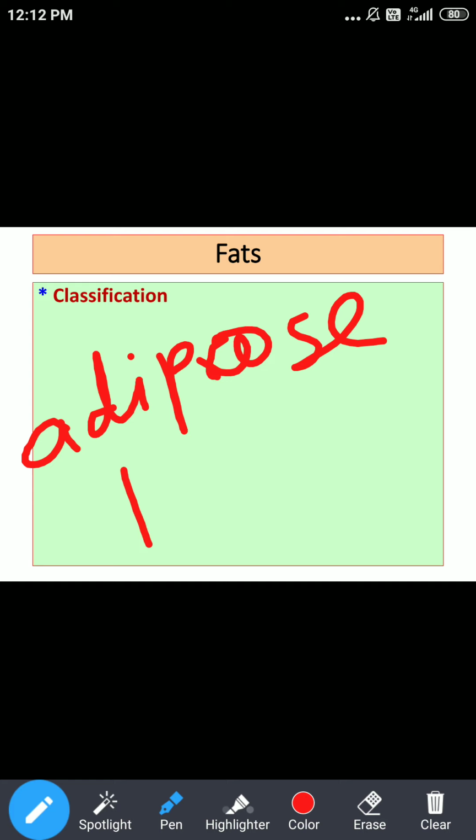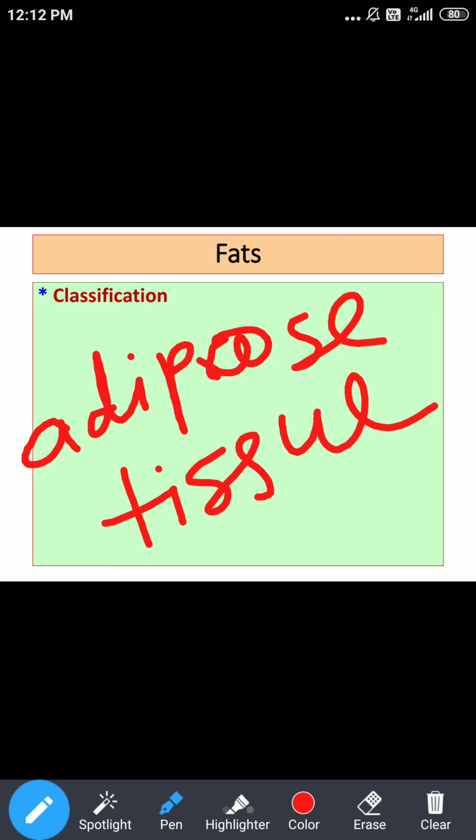And this fat, which is present mainly in adipose tissues, is in the form of triglycerides, whether it is subcutaneous fat or the omentum in relation to viscera.